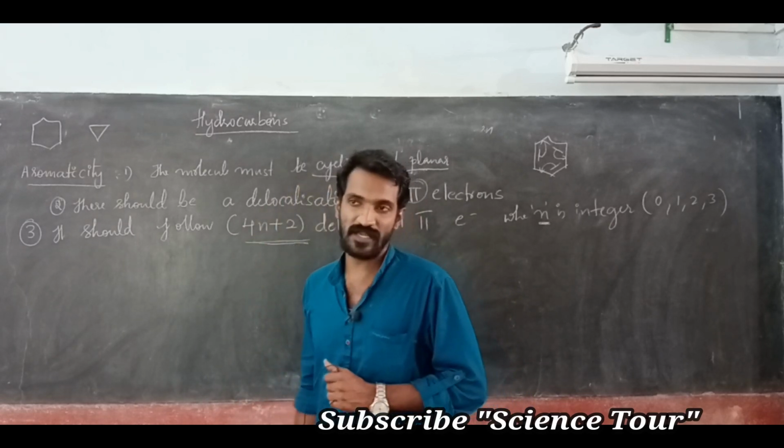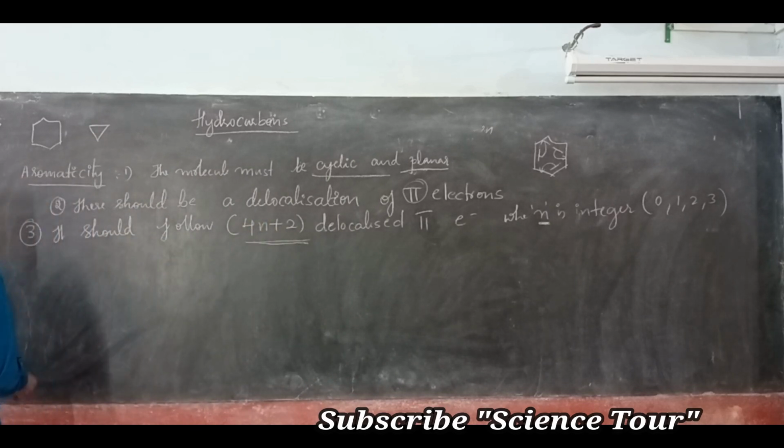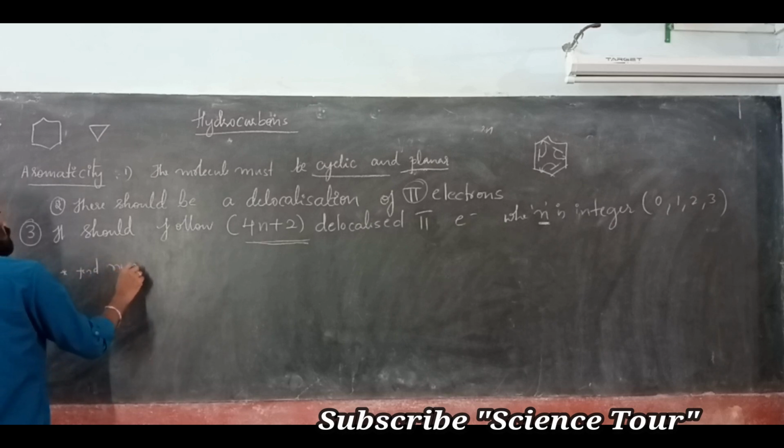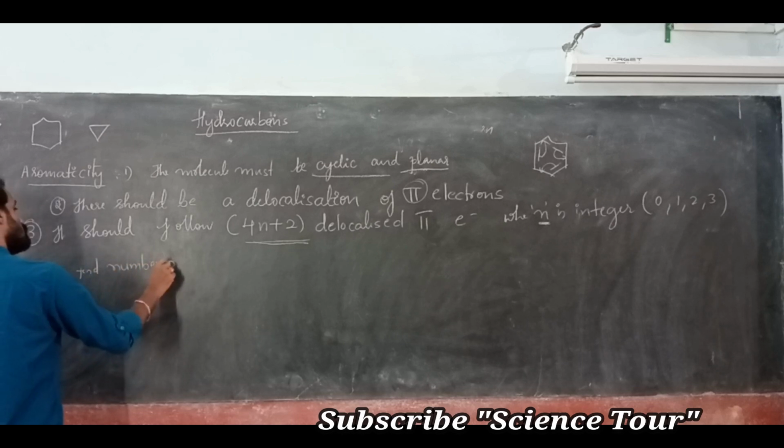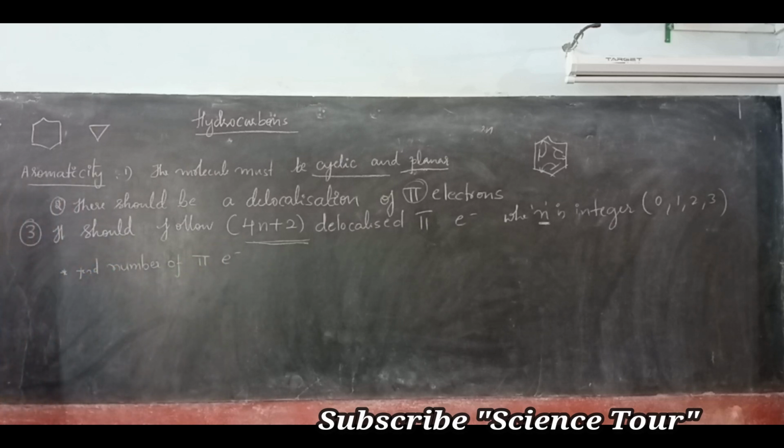I will explain this part. To find this n, we have one method. The first and very important thing is to find the number of pi electrons.